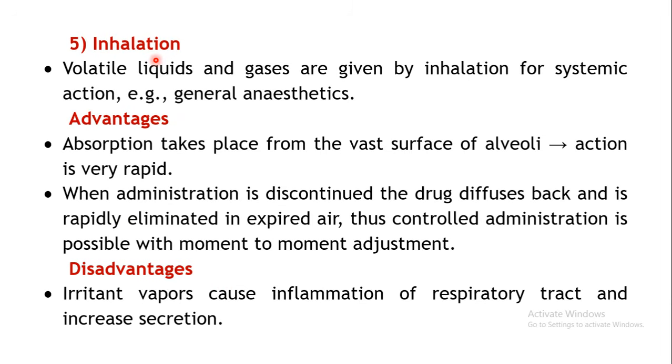Then the next systemic route is inhalation. There are certain drugs which are present in the form of a gas, or certain drugs which are in the form of volatile liquids which will get vaporized, and those vapors are inhaled by the person for systemic absorption. They will be inhaled, reach the lungs, and from the alveoli they will reach the systemic capillaries in your lungs. The best example is the general anesthetics. Certain ones are present in the gaseous form, certain ones are found in the volatile liquid form. These are inhaled by the patient and then produce the systemic action.